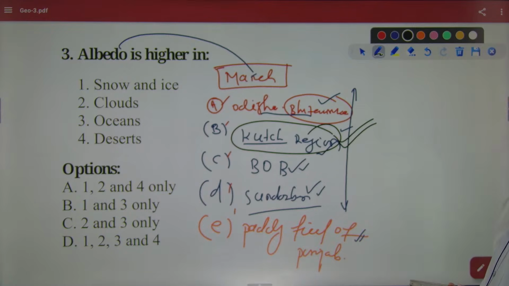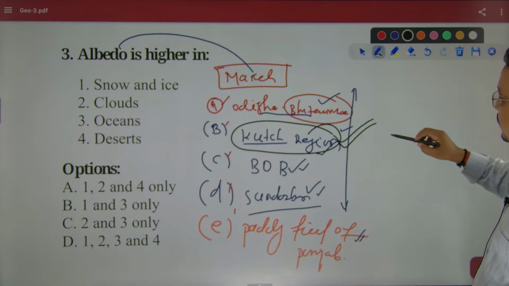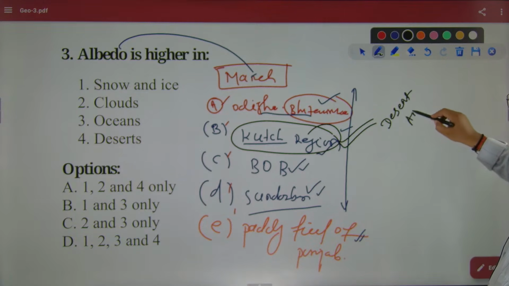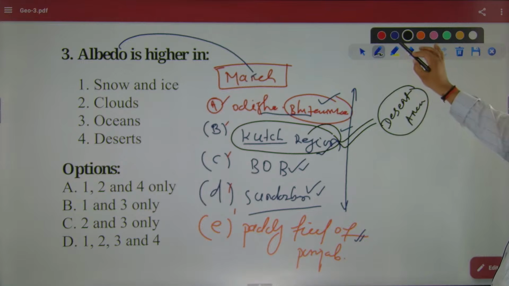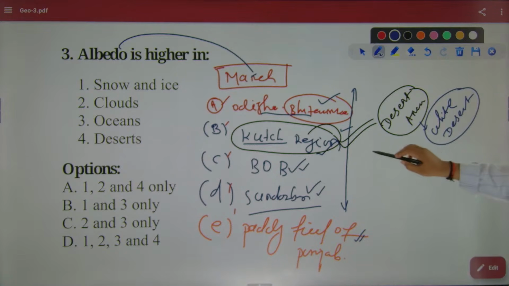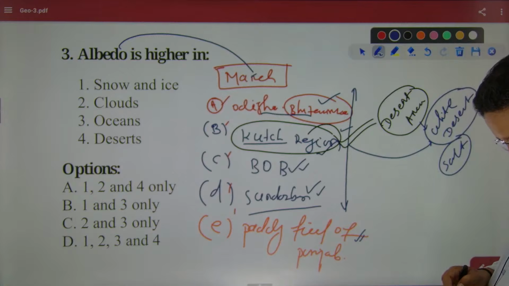Answer would be what? B, Kutch region. Why? Because Kutch is a desert area. And being a desert, this is not only a desert, this is a white desert. As this one is the white desert because of salt, there would be a high rate of albedo.